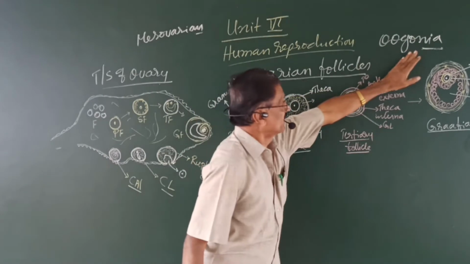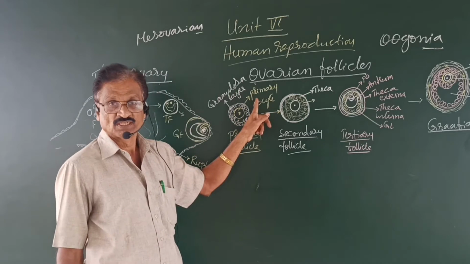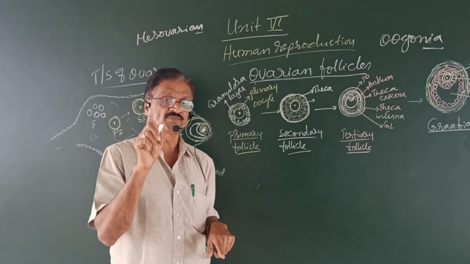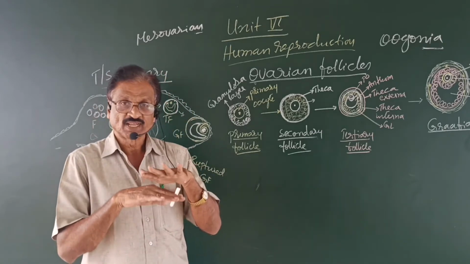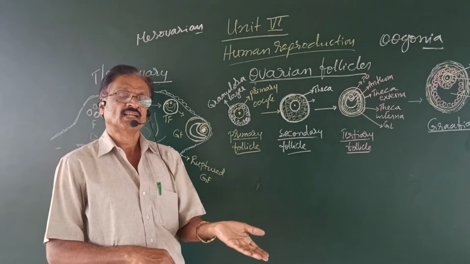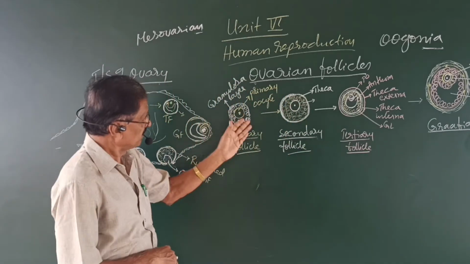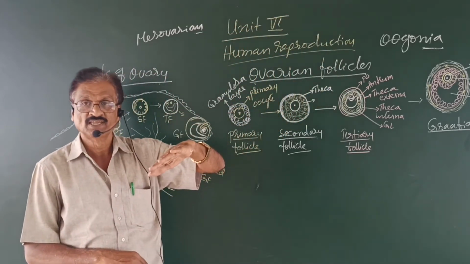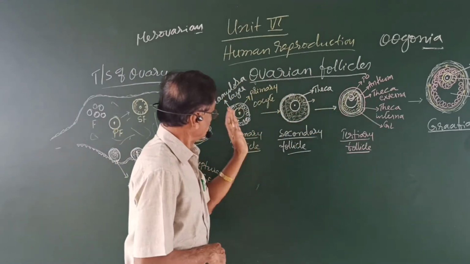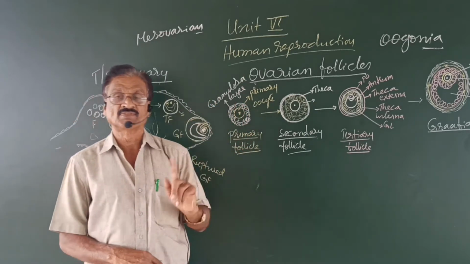This oogonia grows and forms the primary oocyte. This primary oocyte completes the first prophase of the first meiotic division and is arrested at that stage. No more changes occur until birth. Even after birth, the primary oocyte undergoes further development only after the puberty of a girl. Up to that stage, it is at the primary oocyte stage itself.